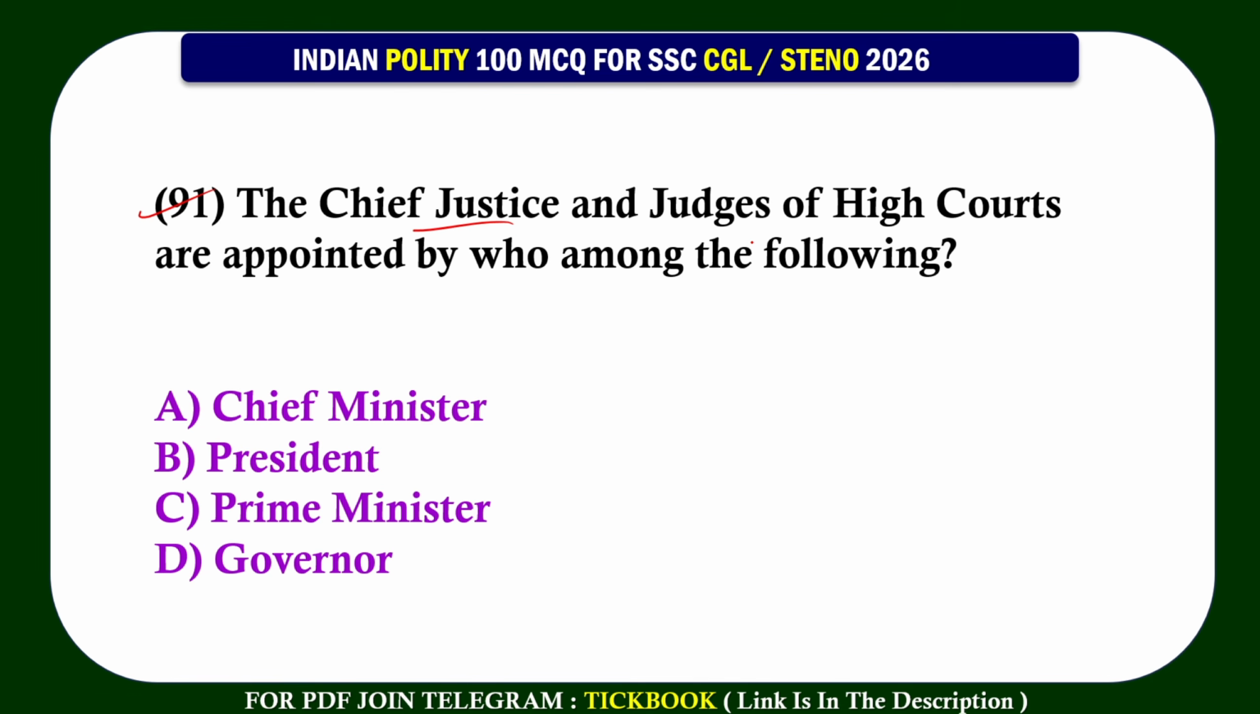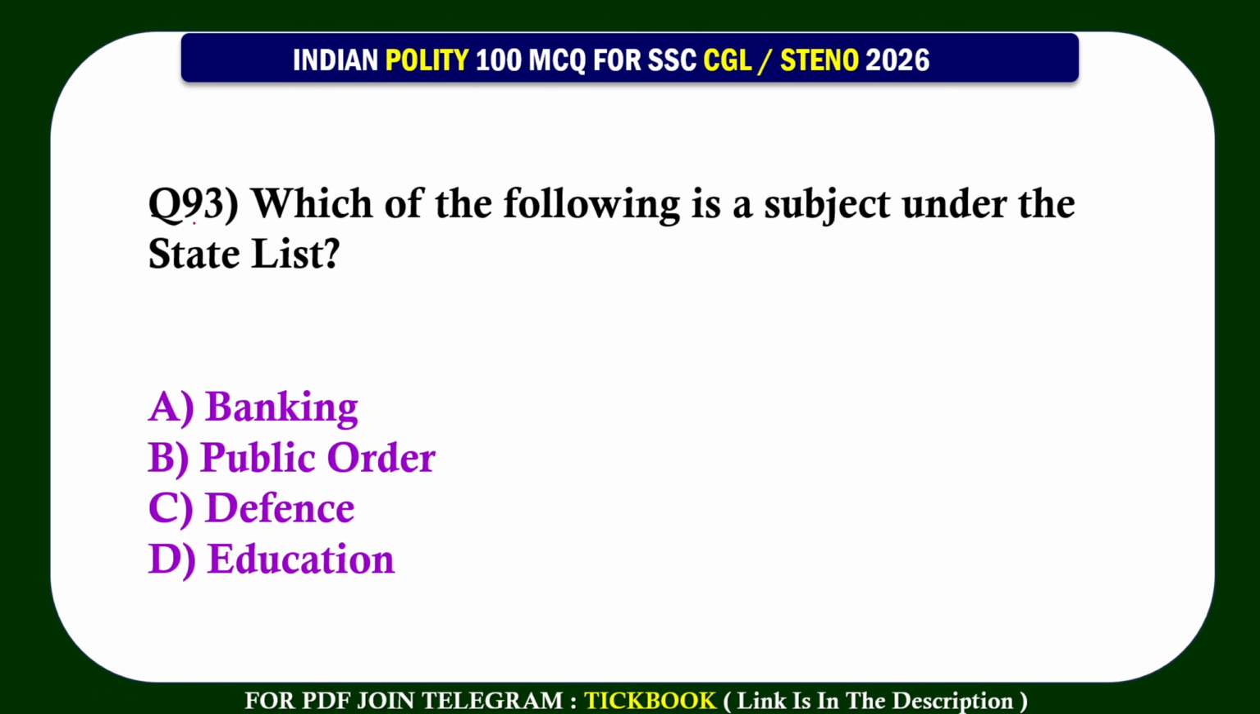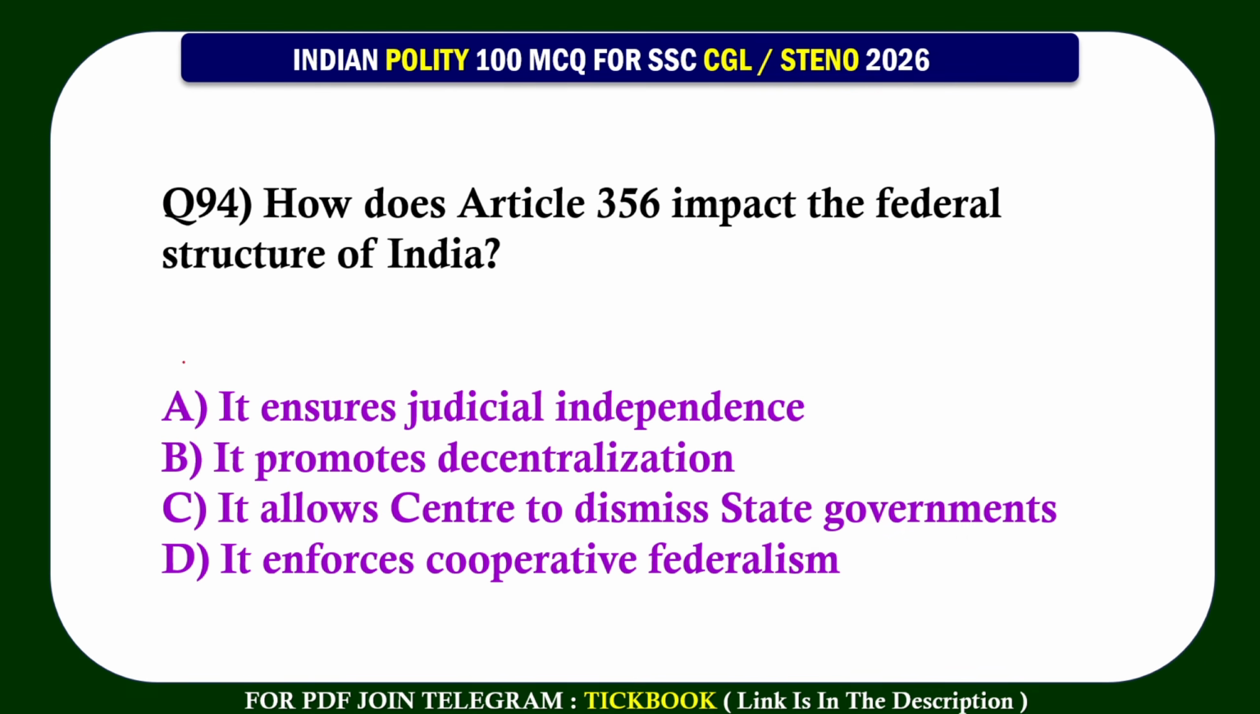91. The Chief Justice and Judges of High Courts are appointed by whom among the following? Option number B, President. 92. According to the Constitution, India is a dash. Option number D, Union of States. 93. Which of the following is a subject under the state list? Option number B, Public Order.